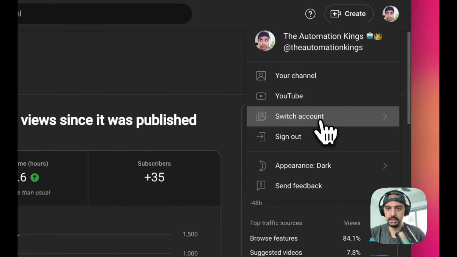So how do we build this? Let's get started. The first module or node that you want is going to be schedule trigger. Again, you can set this up however you want. I'm just going to leave it as is.